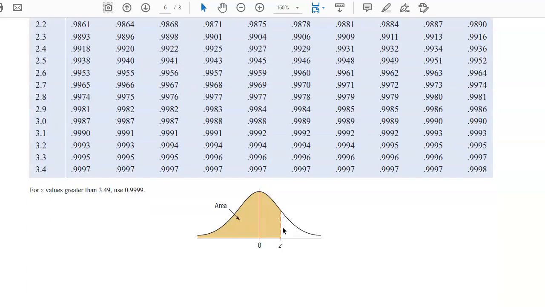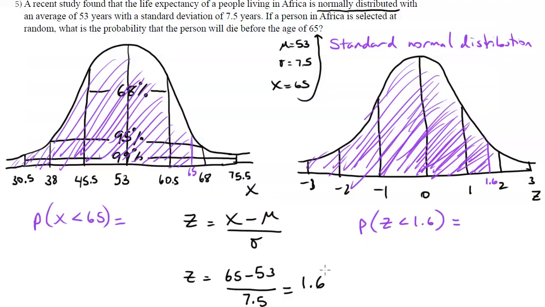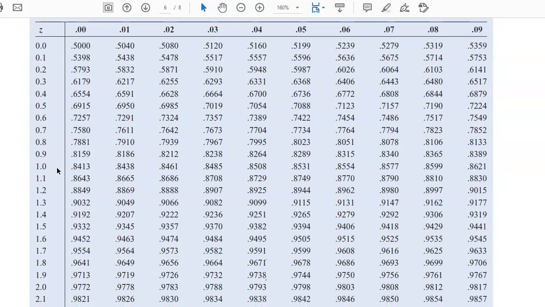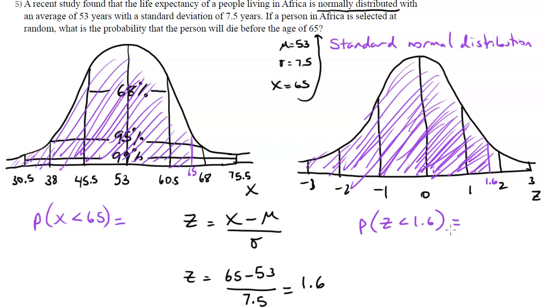If I tell z, it'll give me the area to the left of that z value. It'll give me the probability less than that z value. What's our z? 1.6. So I come here on the right, I look for 1.6, just 1.60. That's my probability, that's my area to the left. That's also the probability less than 0.9452. And that's our answer.